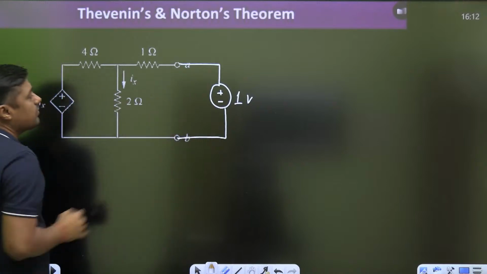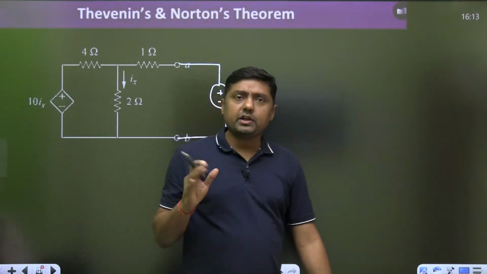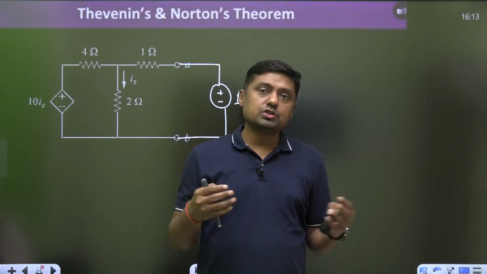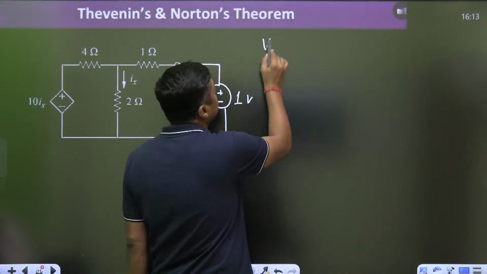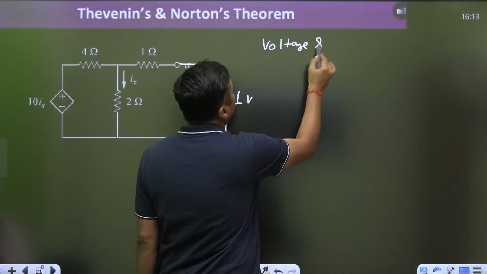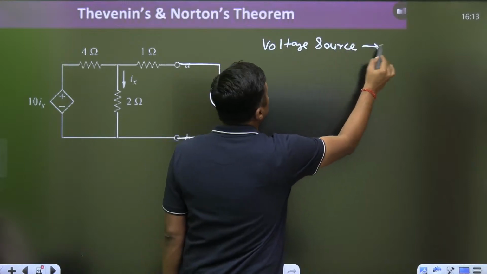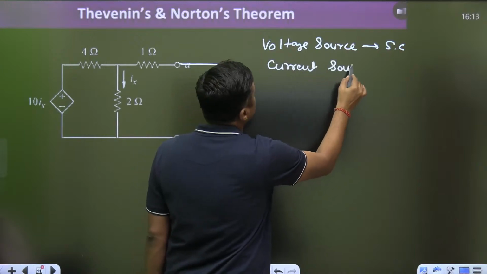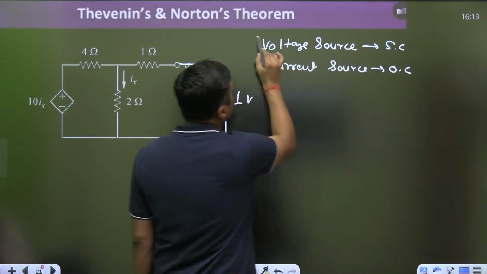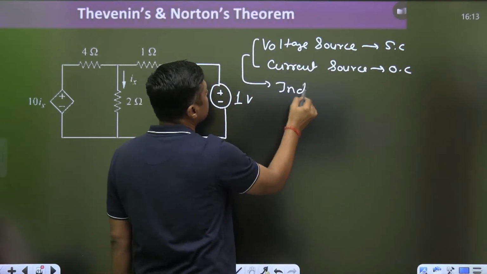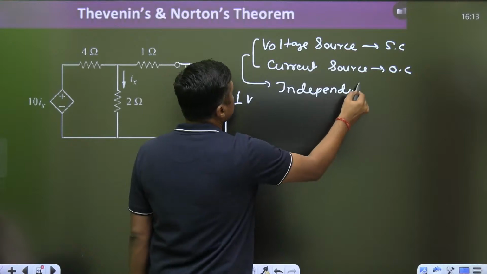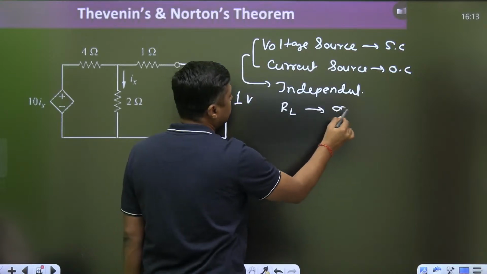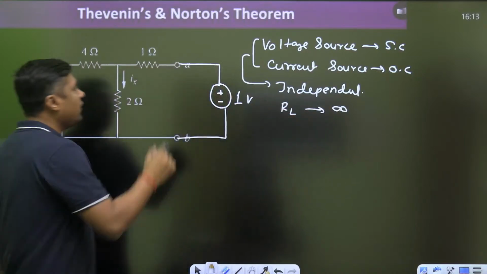First of all, connect it here, and if there are any independent sources, for example a voltage source or current source: if it is a voltage source, make it short circuit. I am talking about the independent sources. Voltage source, make it short circuit. Current source, make it open circuit. But note here, these two are independent, to make them 0. And if RL is given, make it infinite. Remove the RL, and then finally this is A and B.